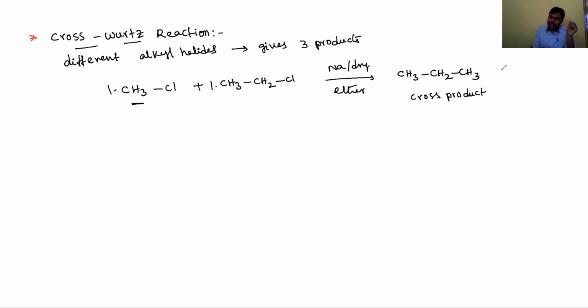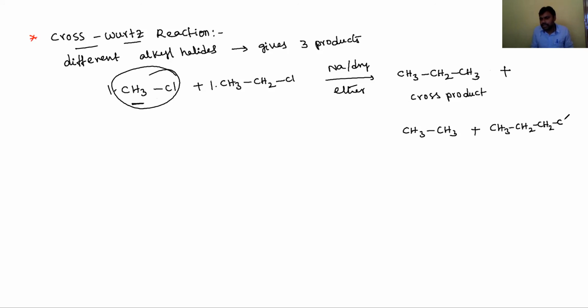Among these, the self products also form: methyl chloride with methyl chloride, the remaining 50% combine to produce CH3-CH3, and ethyl chloride with itself gives a 4-carbon alkane, CH3-CH2-CH2-CH3. So one chloromethane and one chloroethane are involved in the Wurtz reaction and produce 3 products.